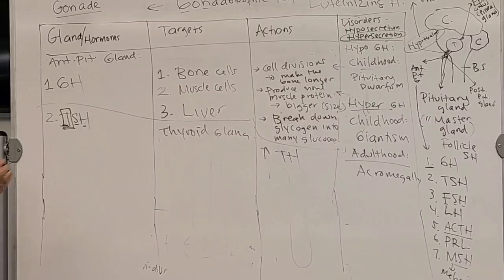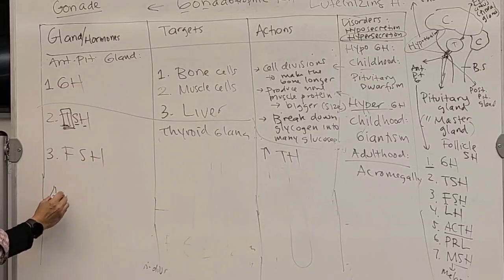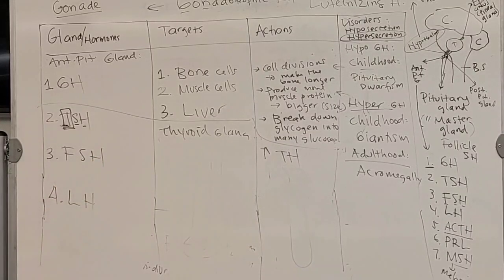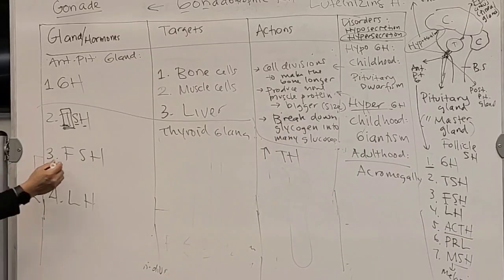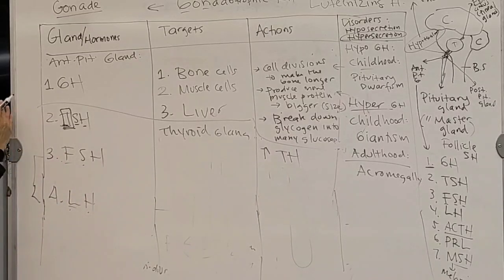All right. Next, number 3, FSH and LH. So these are the two hormones that are controlled by the GnRH, right? Gonadotropin releasing hormone. So the anterior pituitary gland produces the FSH and LH, follicle stimulating hormone and luteinizing hormone, both of them controlled by the gonadotropin releasing hormone, GnRH.